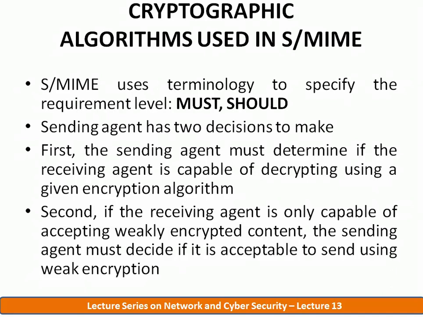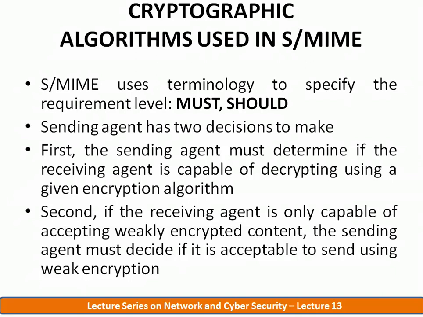The sender must know whether the receiving agent is capable of supporting this encryption algorithm or not. The sender is using this algorithm for encryption, so whether the receiver is able to decrypt it using that same algorithm or not. So first the sender should determine this one.